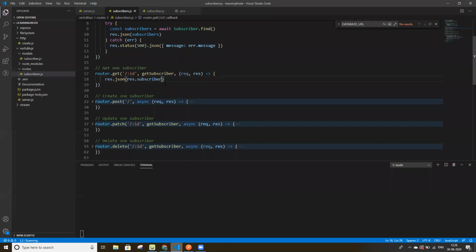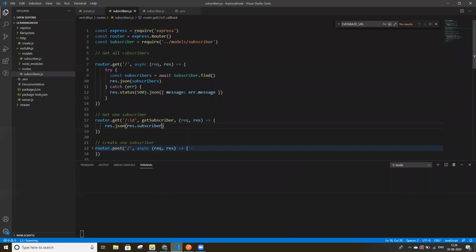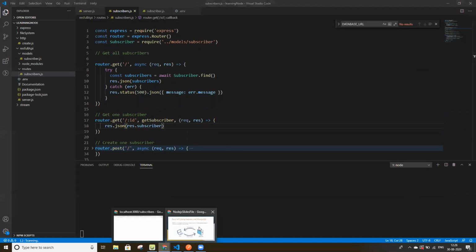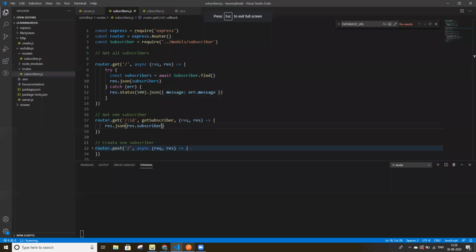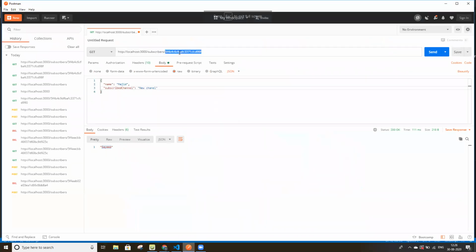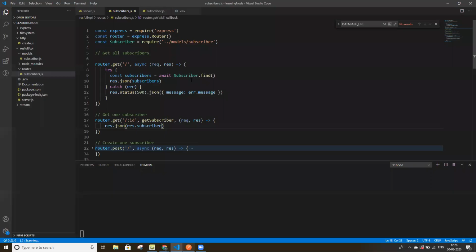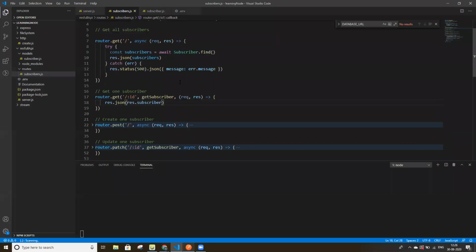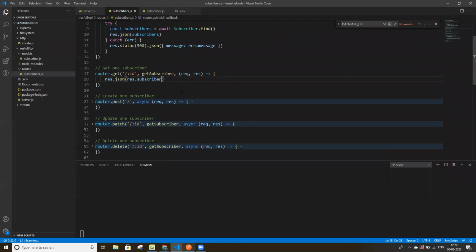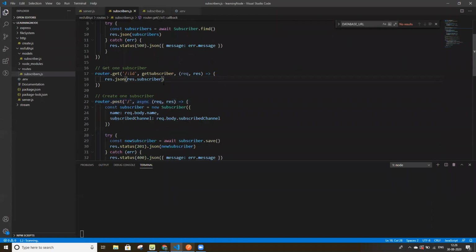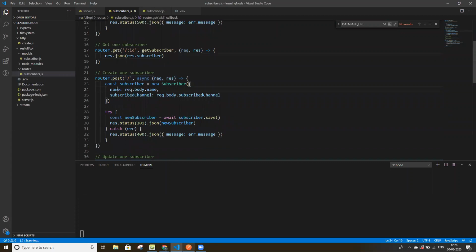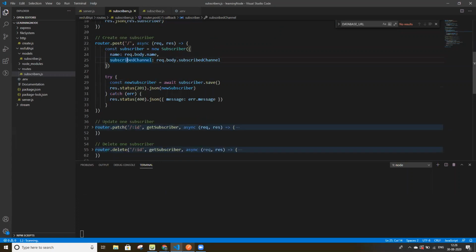If you want to get all subscribers, we don't have to pass any parameter, and we'll get all the subscribers. If you want to add a subscriber in your REST API, you have to call POST, and you have to pass these parameters: name and subscribed channel.